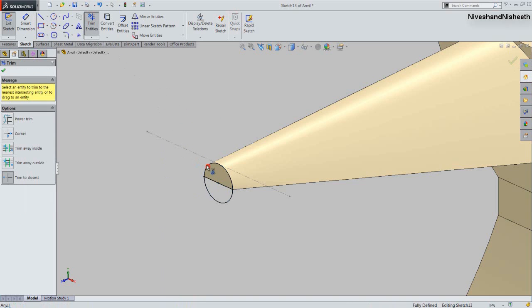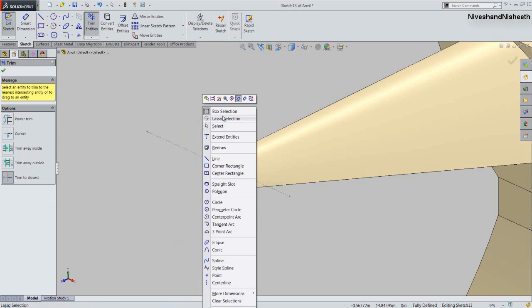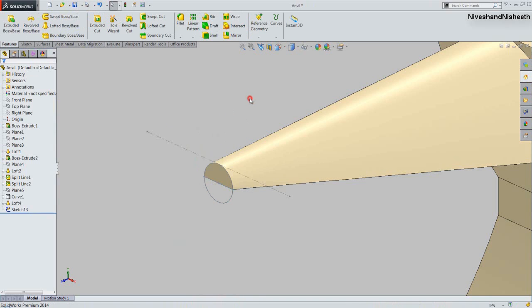Trim the circle like this. Okay, finish the sketch. Hide the visibility of sketch 13 and sketch 11, and open the visibility of sketch 12.